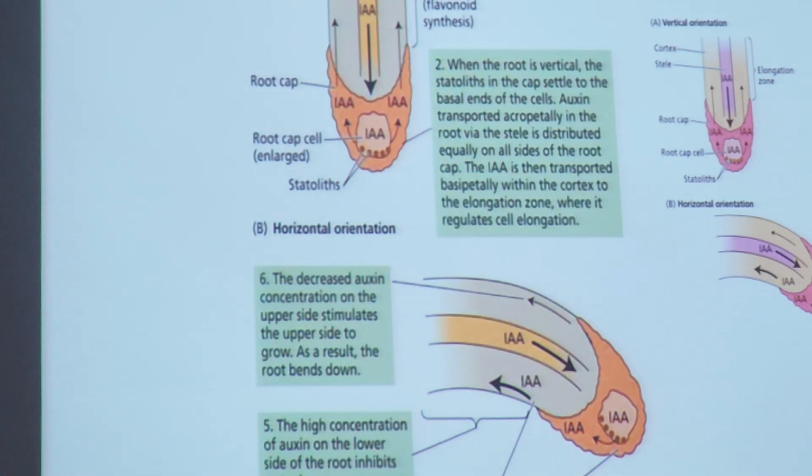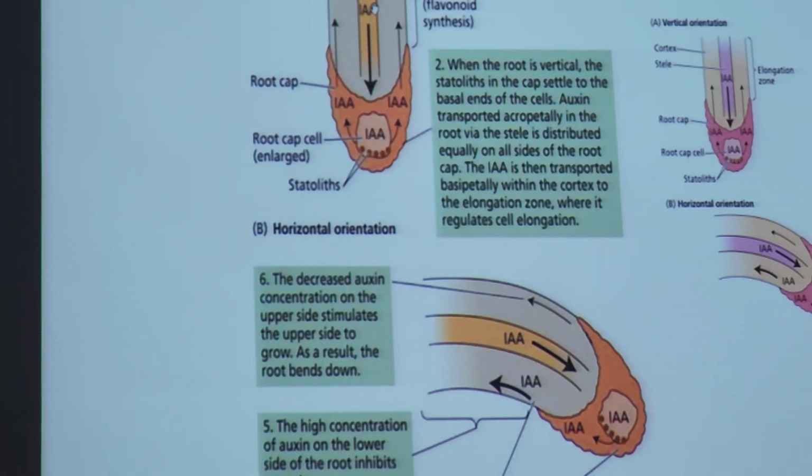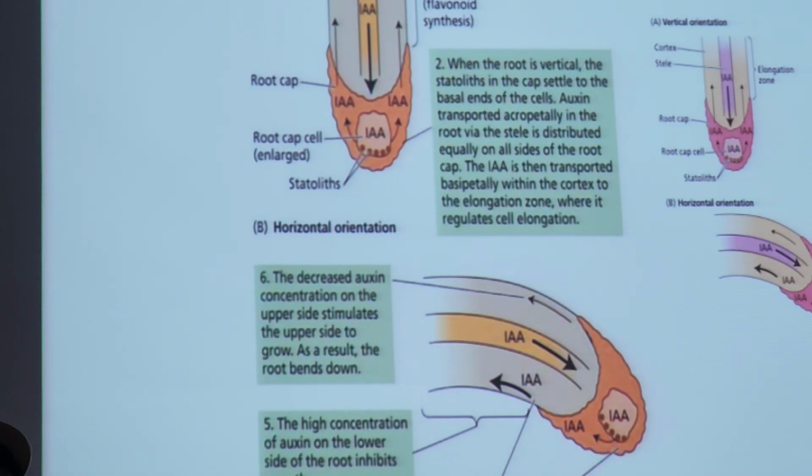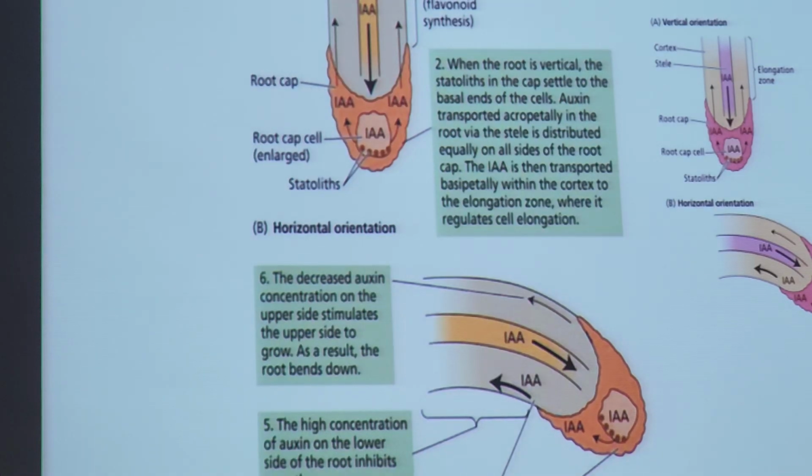But whatever it is, it will travel down. IAA is a type of auxin. You are expected to know these names: IAA, IBA, NAA. You need to know the full names. IAA is indole acetic acid. IBA is indole butyric acid. NAA is naphthalene acetic acid.